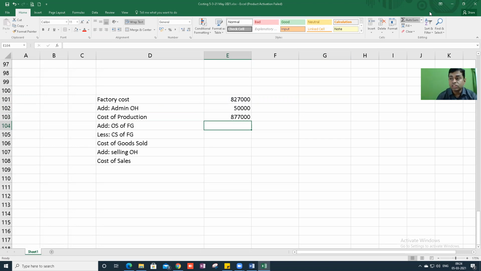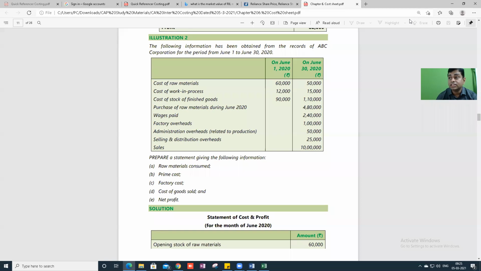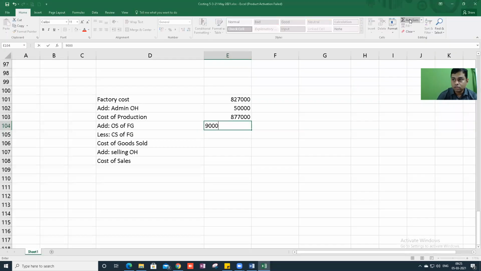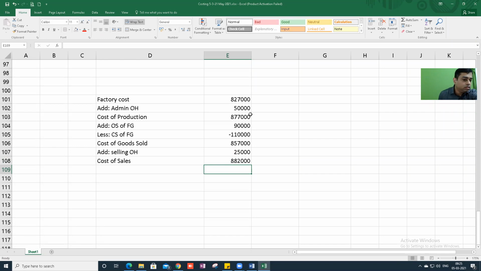Opening stock of finished goods is given in the question. Tell me how much it is. 90,000. Closing stock how much? 1,10,000. So cost of goods sold, how much is it? 8,57,000. Selling overheads, how much? 25,000. Cost of sales? It's 8,82,000. That's all.